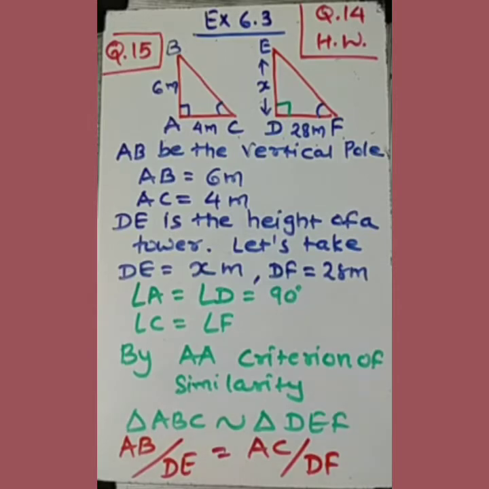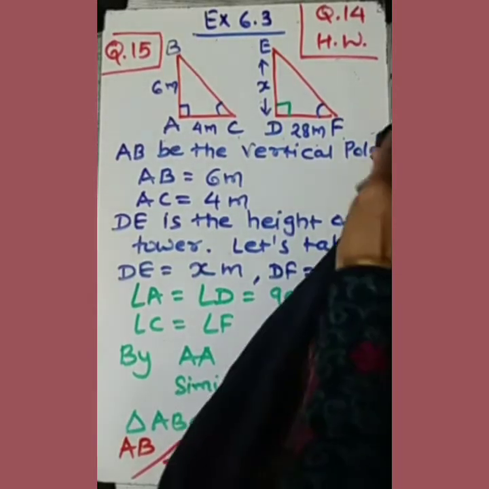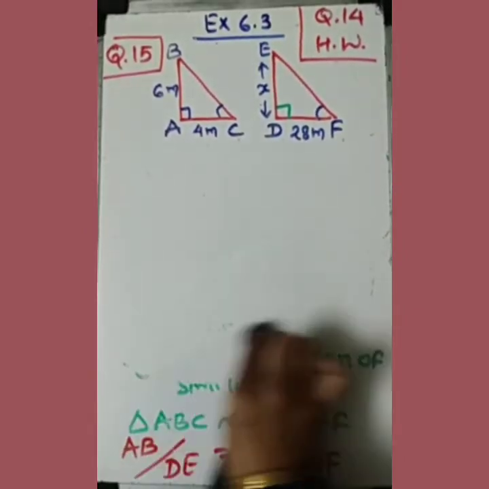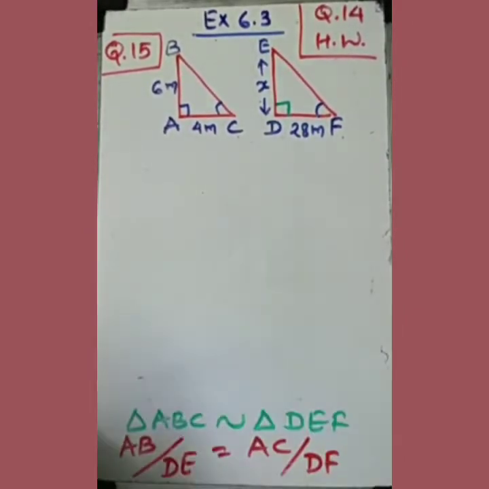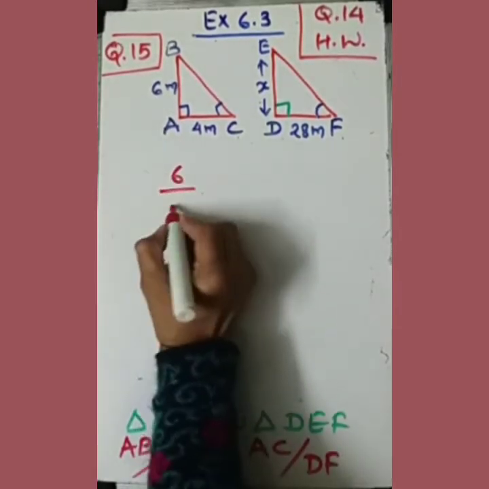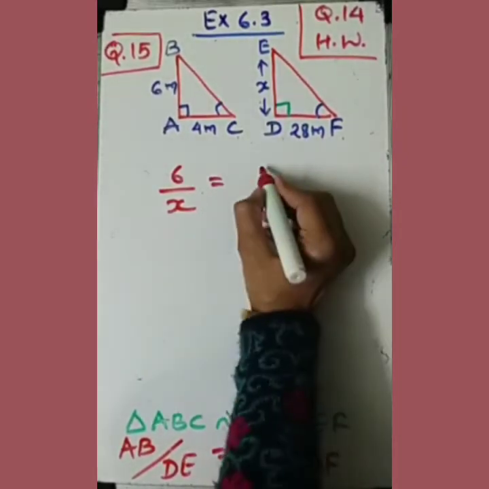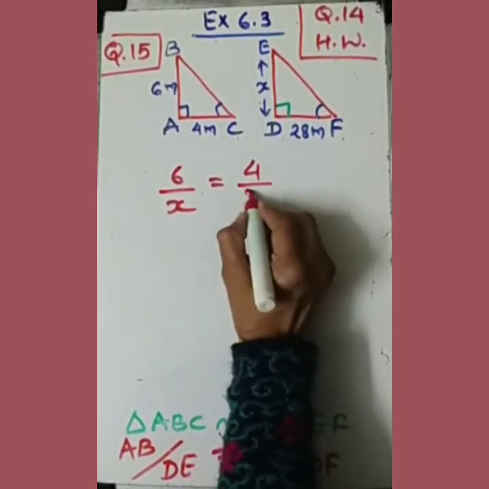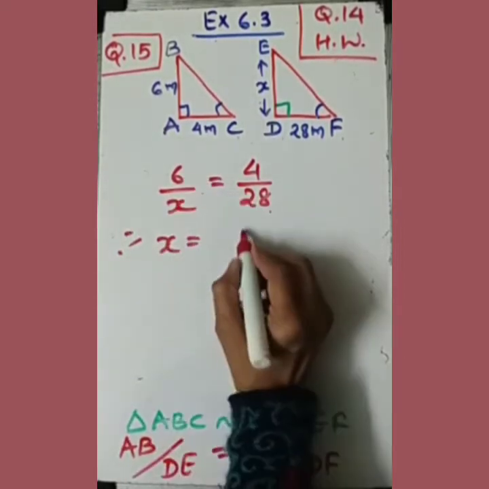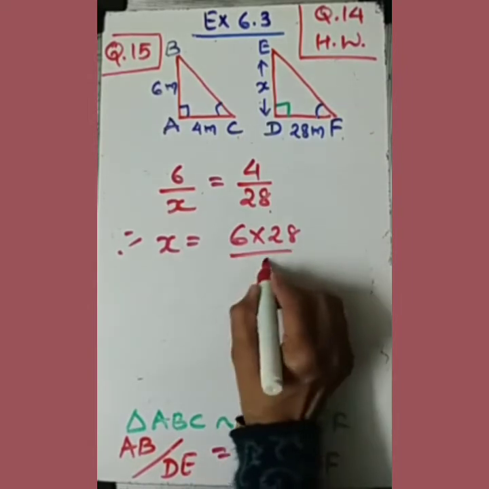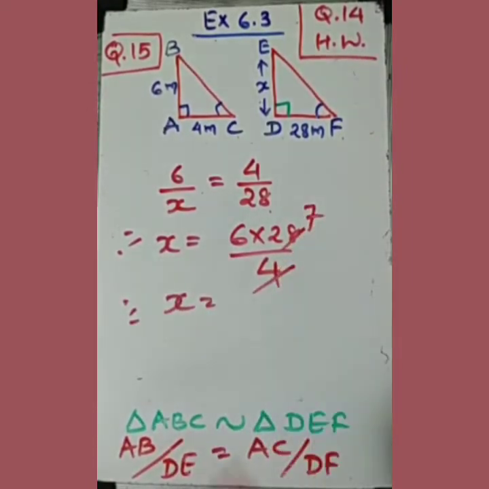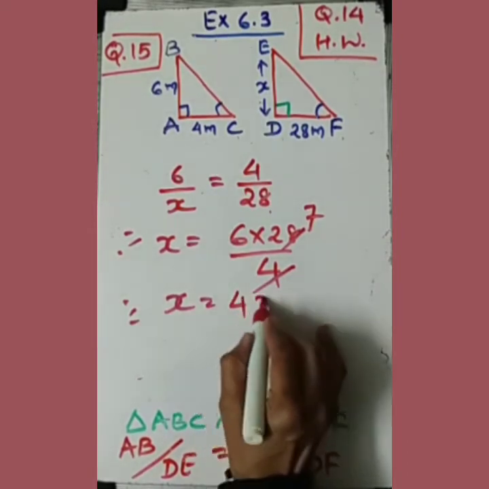So let's put in the values. We know very well the values, they are already with us. So I am putting them in. This is AB 6, this is X, of course AC is 4, and this DF is 28. Let me make X the subject. So this will be, in cross multiplication, this 4, of course you will say 7 4s are 28, and 6 7s are 42.